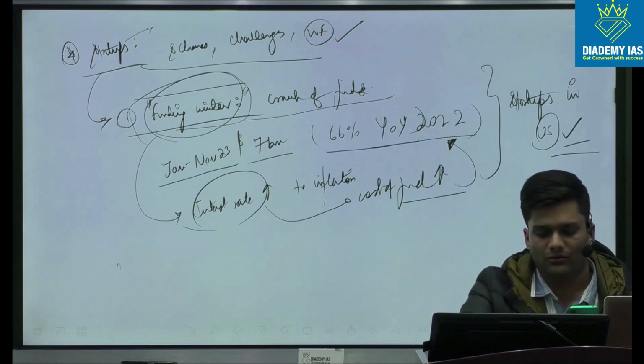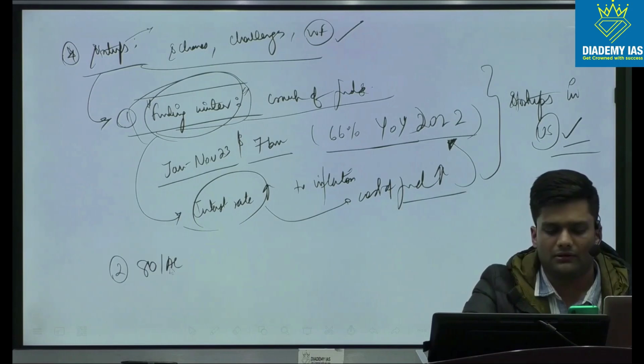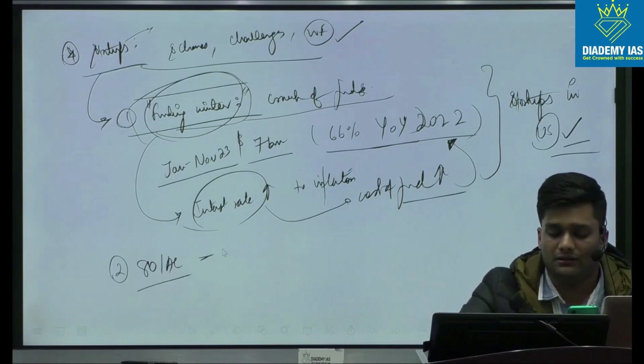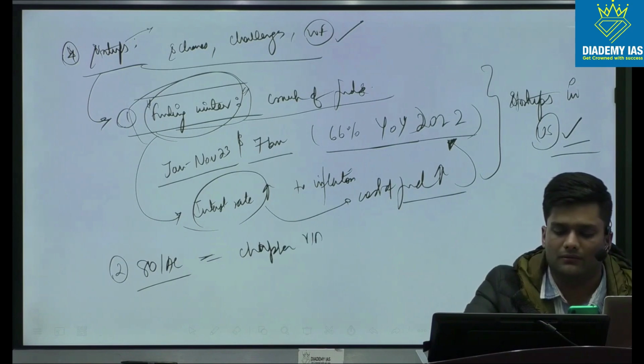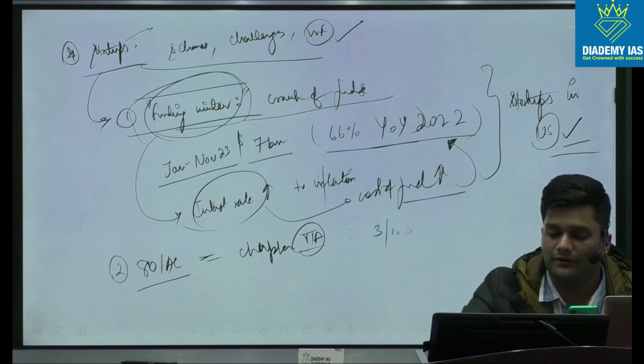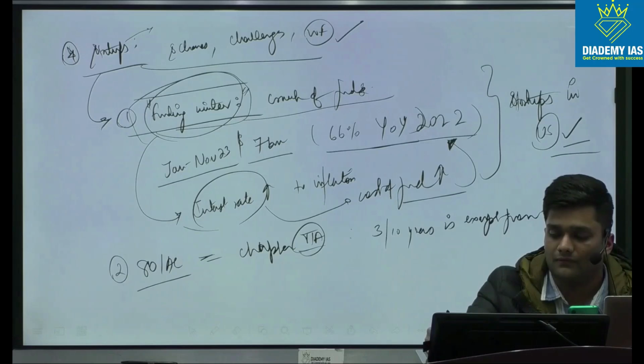Second is with respect to 80 IAC. Under 80 IAC, Chapter 6A, the income of startups for 3 out of 10 years is exempt from taxation. This we have read in our DT preparation.